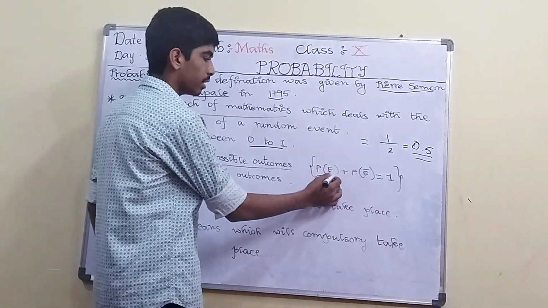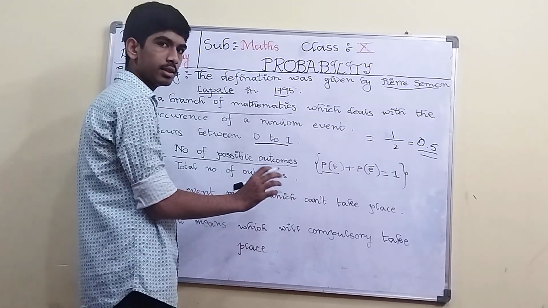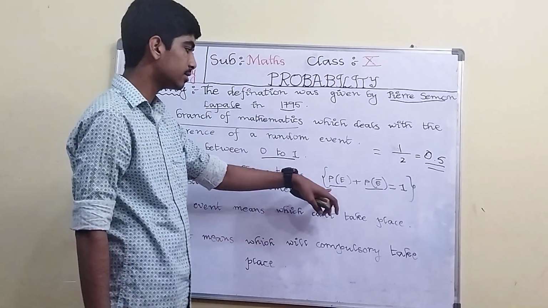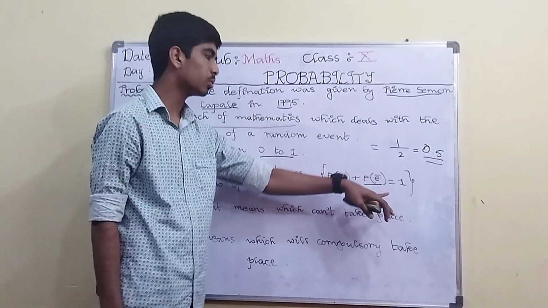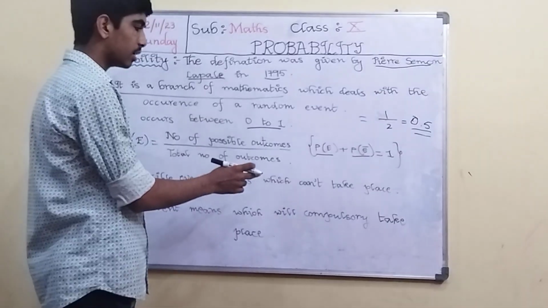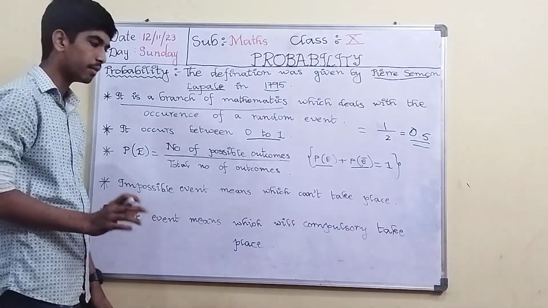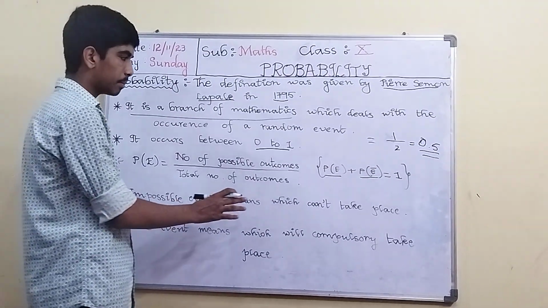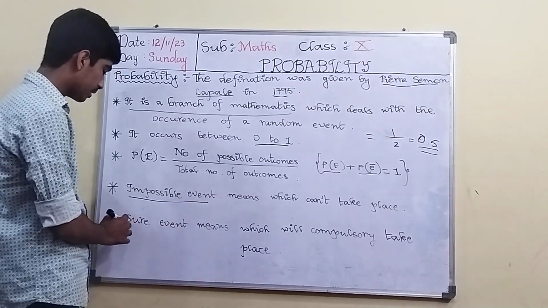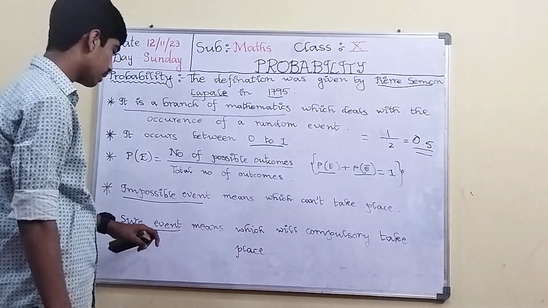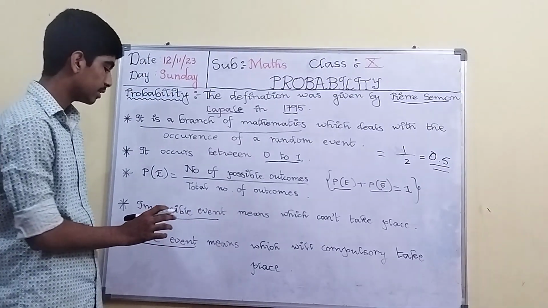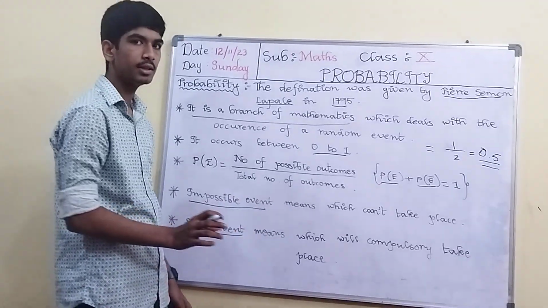And the next one is P of E plus P of E bar is equal to 1. It means P of E is the event that is taking place, and P of E bar is the event that is not taking place. P of E plus P of E bar is equal to 1. And the next point is an impossible event, which cannot take place. It means the probability of that event taking place is zero, that is an impossible event. And the last one is a sure event. A sure event means which will compulsorily take place. If an event is taking place, then the probability of that event will compulsorily take place.